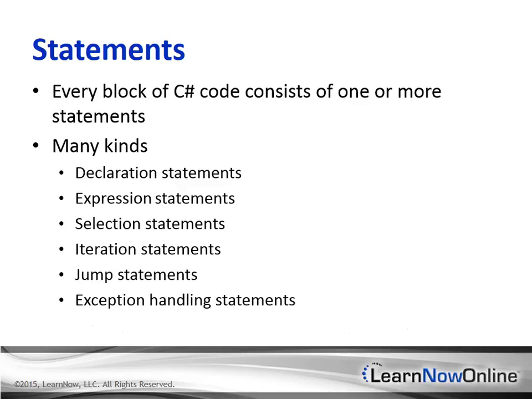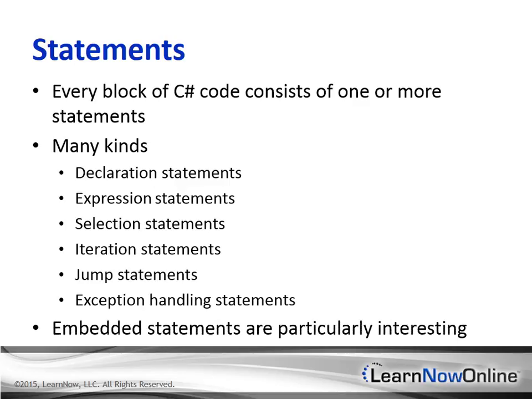An interesting special case of a statement is an embedded statement. Some kinds of statements, particularly the iteration statements that I mentioned before, always contain an embedded statement, which could be a single statement or a long, complex block of statements delimited by curly brackets. The block itself is a kind of single embedded statement, which is a bit weird since a block statement can contain multiple statements. So just get used to that weird way of thinking about statements.